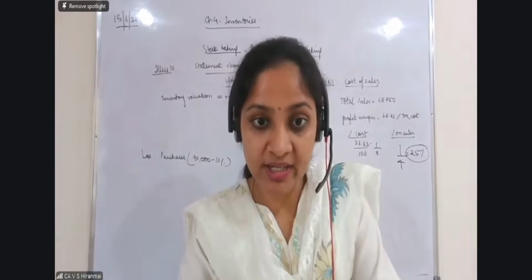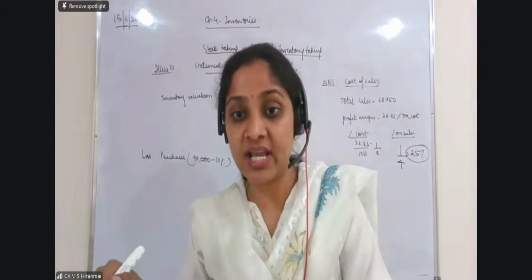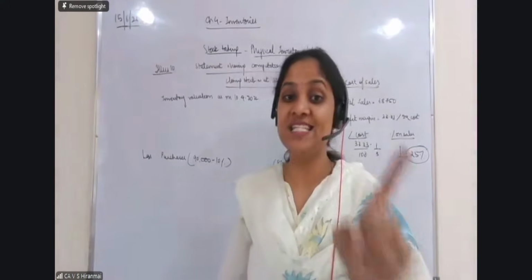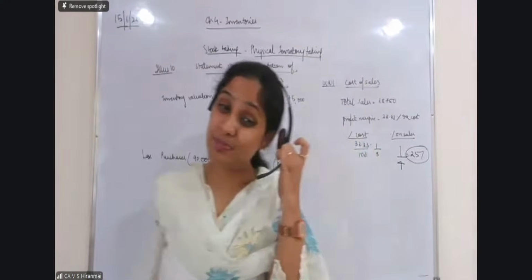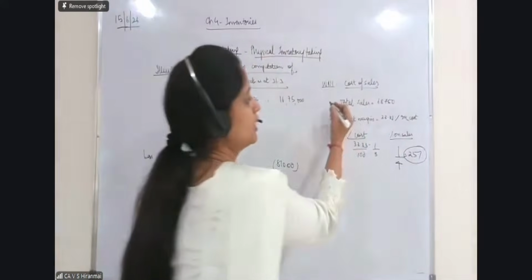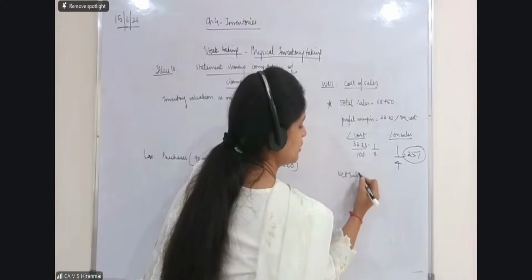Very, very important. During this period, goods were added to inventory at a markup price of 3,000 in respect of the sales returns. In respect of the sales returns. So here you have sales returns also. So first find out what is the net sales.